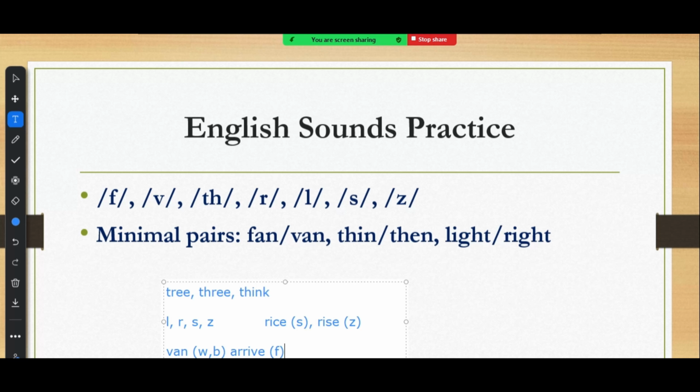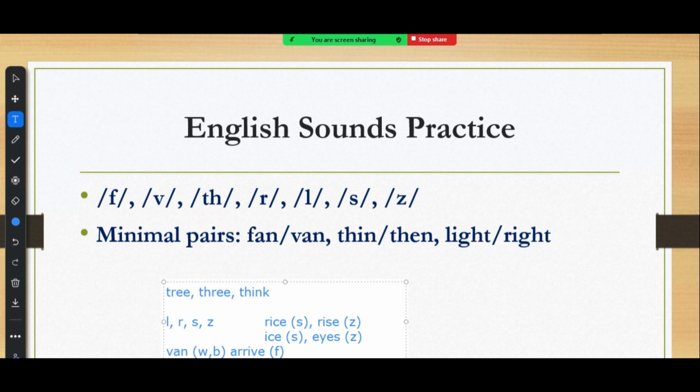Okay, so these are some of the sounds that we need to pay attention to because these sounds don't exist in Burmese language. This is just an example, okay? Another one is ICE, that is the sound, it will be ice. But EYES, it will be eyes.